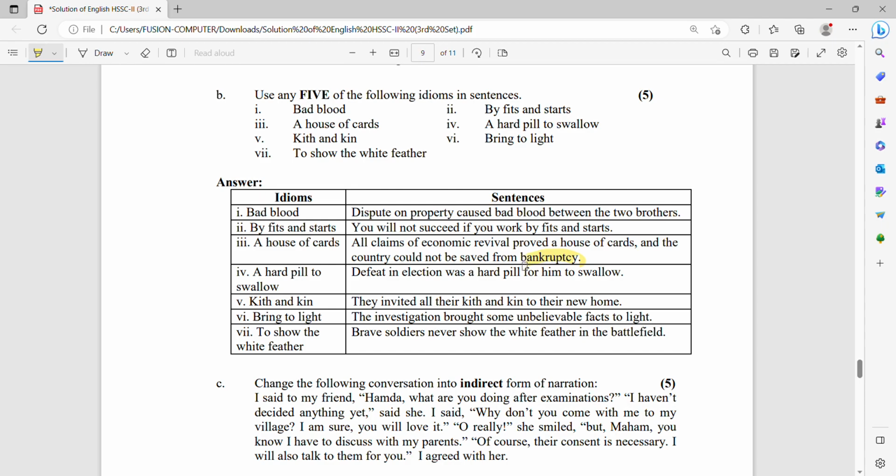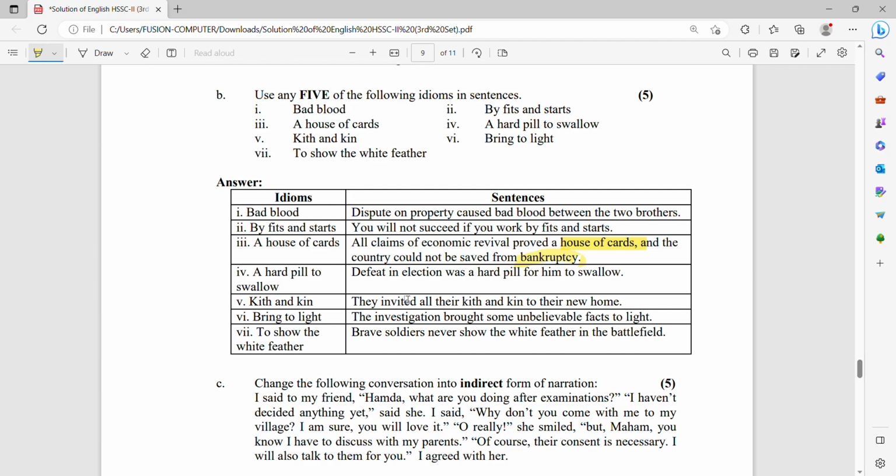Correct the spelling here. There is a spelling mistake. House of cards is just an imagination that could not exist in reality. So next is kith and kin. Sorry, a hard pill to swallow. Defeat in election was a hard pill to swallow for him. Hard pill to swallow is a difficult thing to absorb or adjust to and to digest.